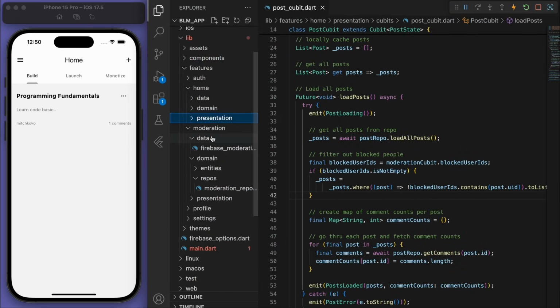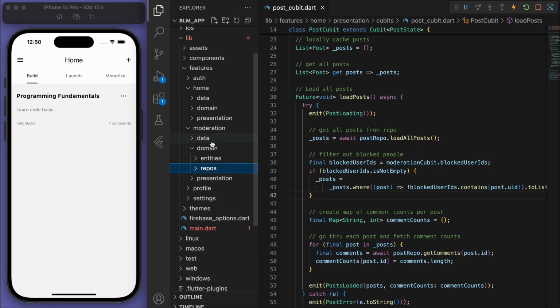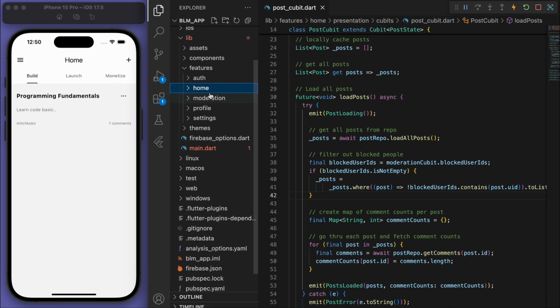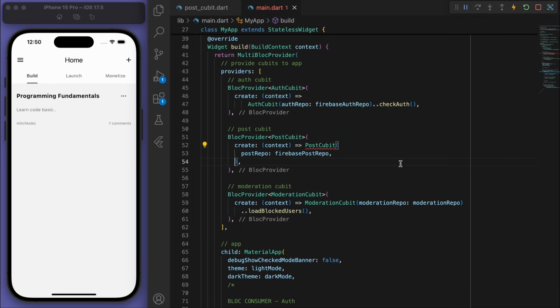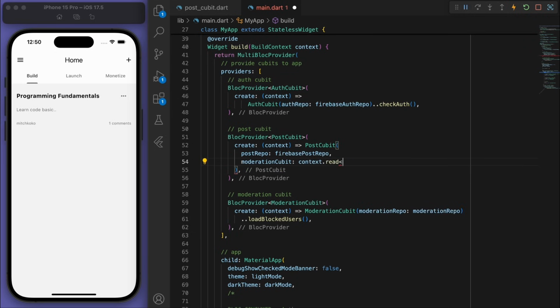Right, that's looking good. Now, just coming back to our main.dart file, let's go to the red squiggle. Because yeah, we've got to pass through the moderation cubit.